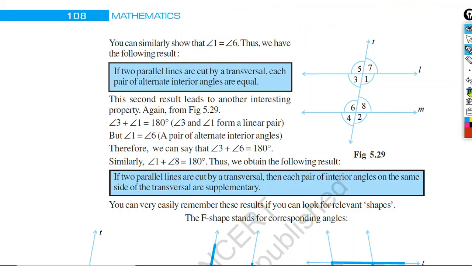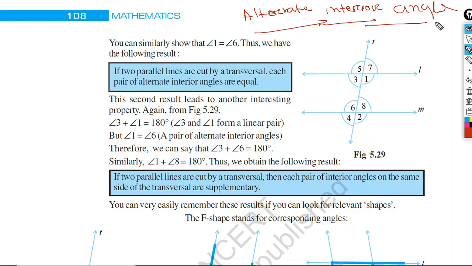That is alternate interior angle. What type of angle? Alternate interior angle. So what is alternate interior angle? We had already discussed who are the alternate interior angles. Look at this: interior means they must be inside, and alternate means on alternate sides. So the alternate interior angles are angle 3 and angle 8. Another pair is angle 6 and angle 1. They are the pairs of alternate interior angles.